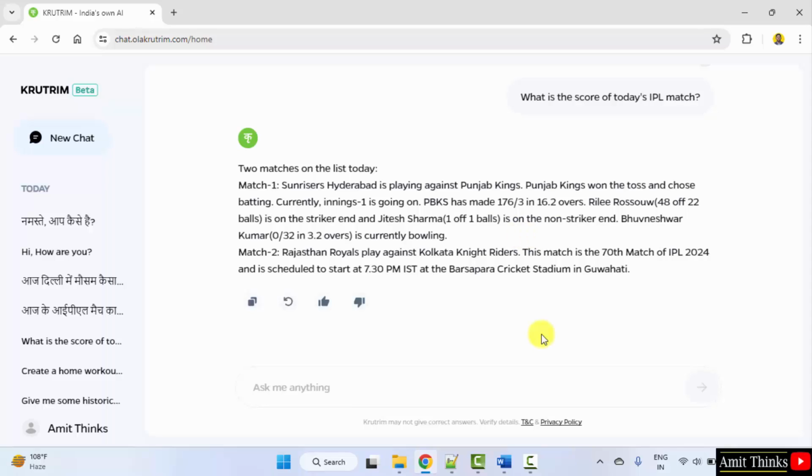So guys, we saw whether Krutrim free version is connected to the internet or not, and whether it has access to the current data. Yes, it is showing us the exact results.